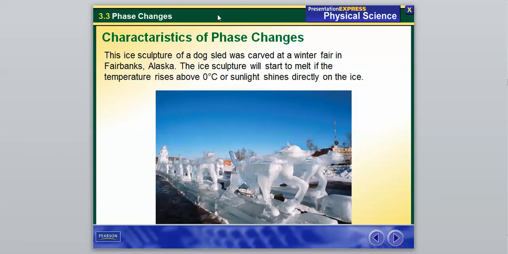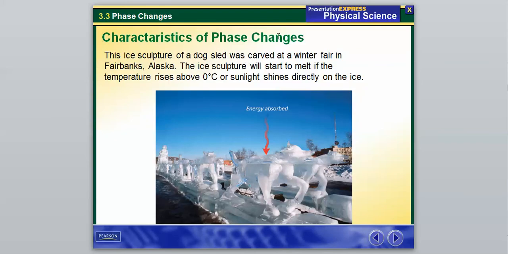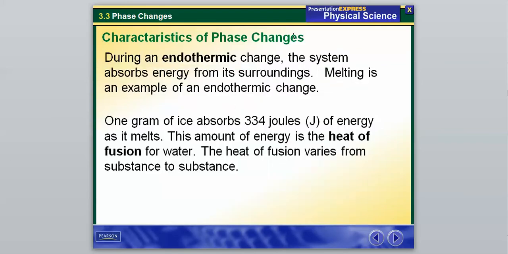As our real life example here, it says the ice sculpture of a dog sled was carved at a winter fair in Alaska, and the ice sculpture will start to melt if the temperature rises above 0 degrees Celsius or sunlight shines directly on the ice. So that means it is absorbing energy from the sunlight. This is what we call an endothermic change, where the system absorbs energy from its surroundings, and melting is an example of an endothermic change. The fact that this sculpture is absorbing the energy from the sun makes it an endothermic change. When you absorb the energy from your surroundings, it's an endothermic change.